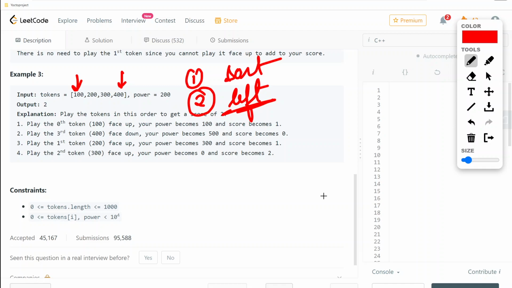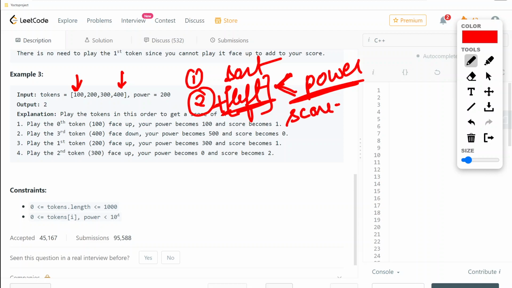While choosing this left, we will check whether the power is sufficient. Whatever will be there, let us say as P. Whatever will be there at the left portion, if that left is less than our power, then we can easily increment our score, and then our power will be decreased, that is for sure, and then we will go ahead.